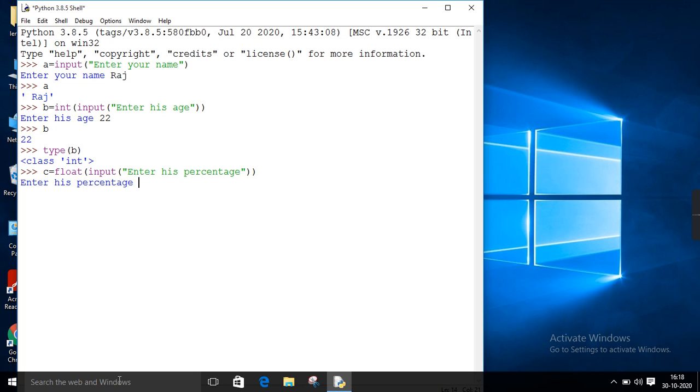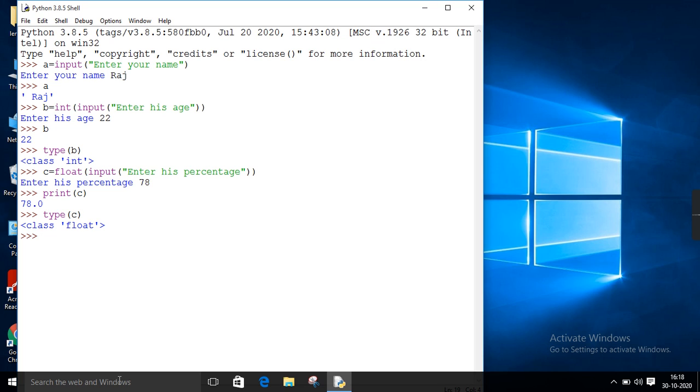Now it is asking me to enter the percentage. Suppose I enter 78, and if I click enter, the value 78 will go into the variable called C. You can also print C with the help of the print function. If I try to print C, it is going to give me 78.0, which is nothing but a floating point number. If I want to check the type of the variable C, I will have to use the type function, and you can see that it is a floating point number.